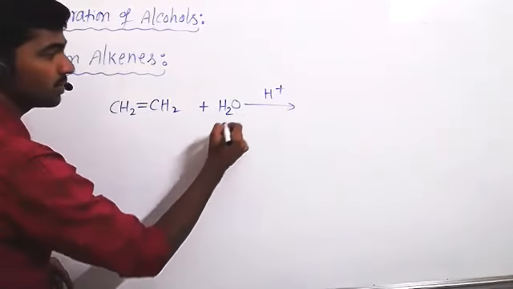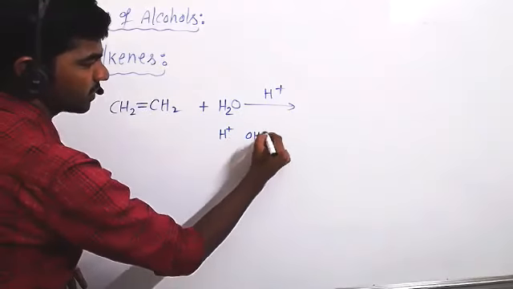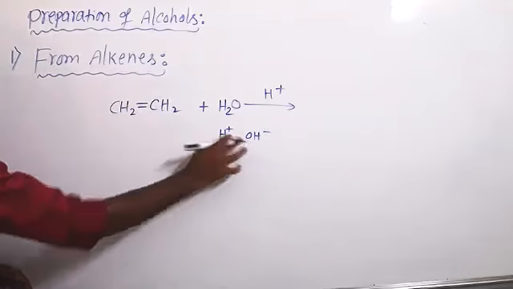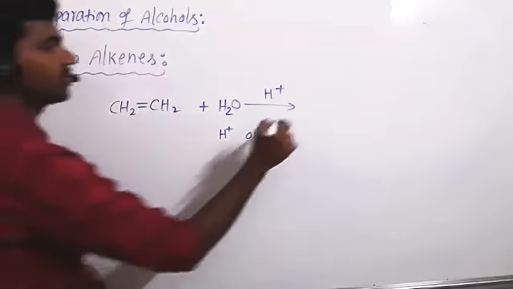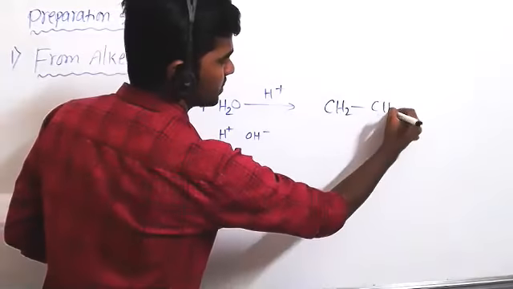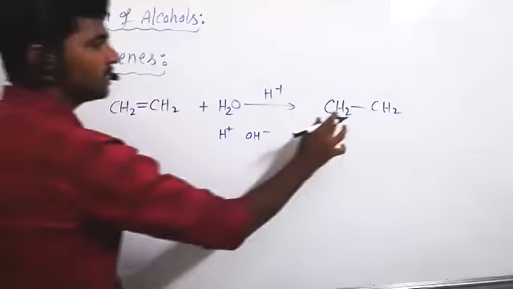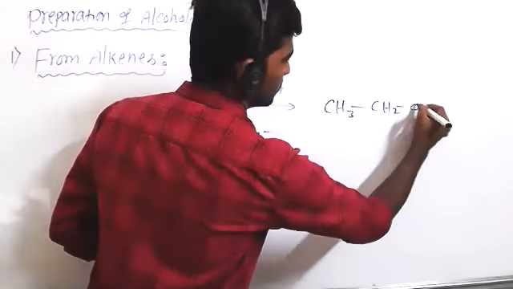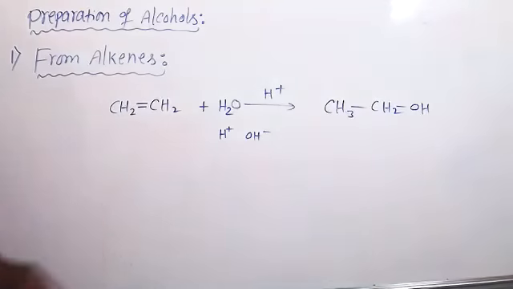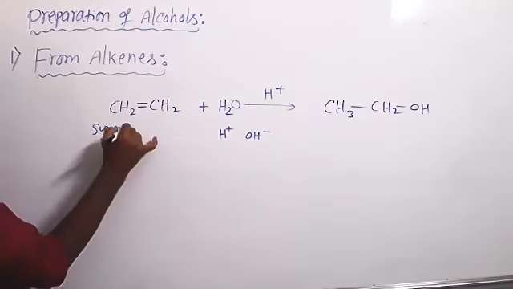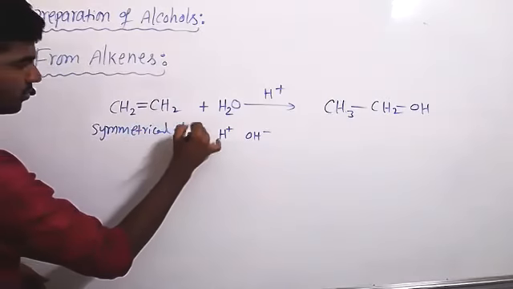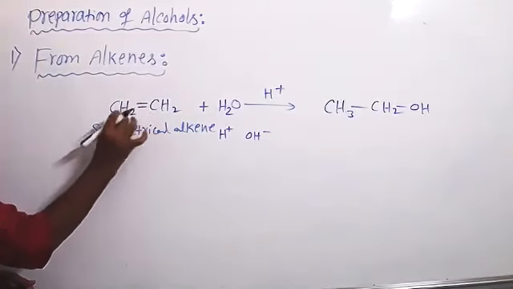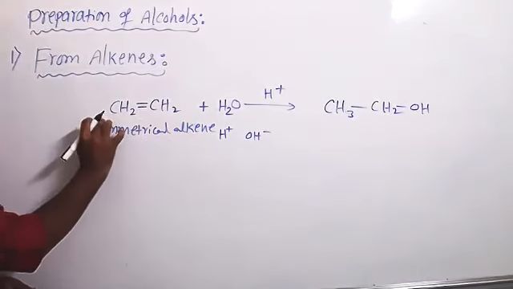So we know H2O has H plus ion and OH minus ion. A double bond is there, one hydrogen is added to this carbon, OH is added to this carbon. So the double bond becomes a single bonded product. CH2 single bond CH2, hydrogen added to one side, it becomes CH3, OH added to this carbon. So this is a symmetrical alkene, meaning both sides of the double bond are the same, this side CH2, this side also CH2. So this is symmetrical.